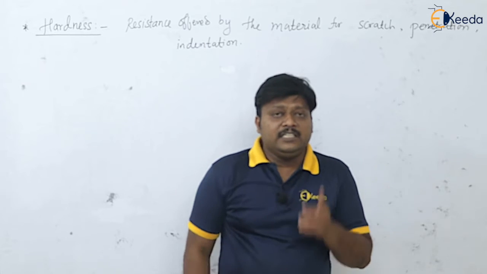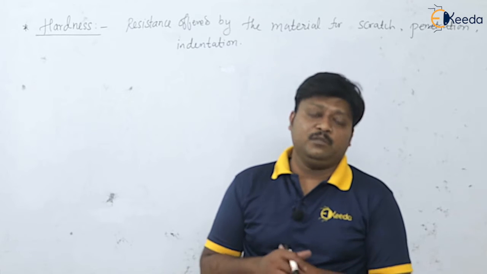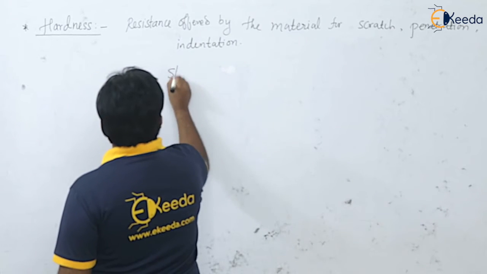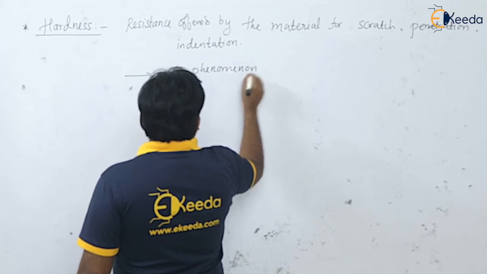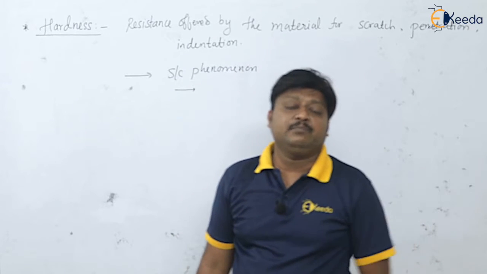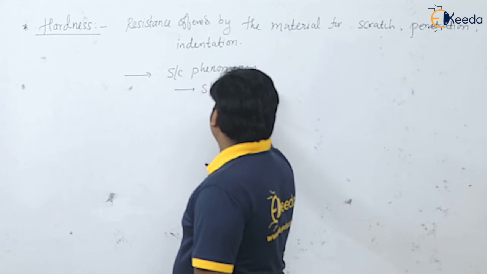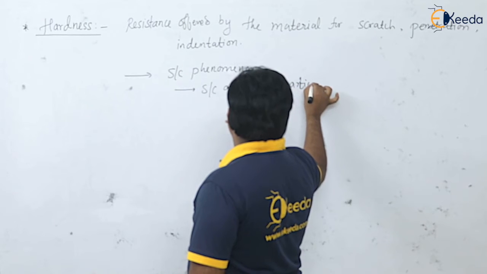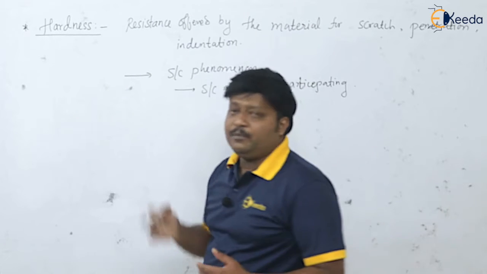Dear students, please remember, this hardness is the surface property of the material. Hardness is the surface property, or it is a surface phenomenon, isn't it? Because here the surface atoms are participating in this mechanism or phenomenon.